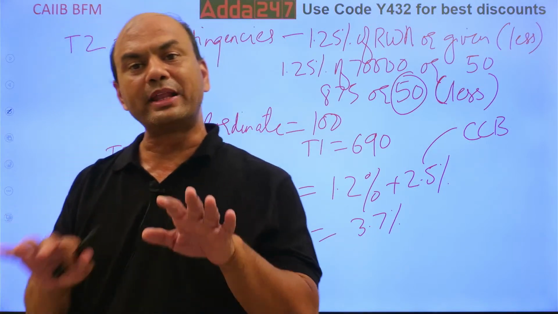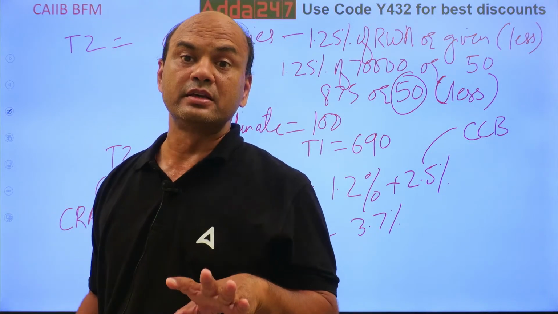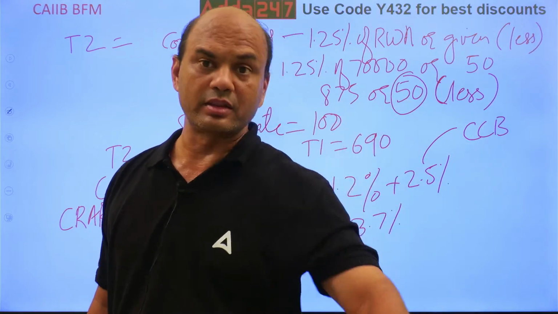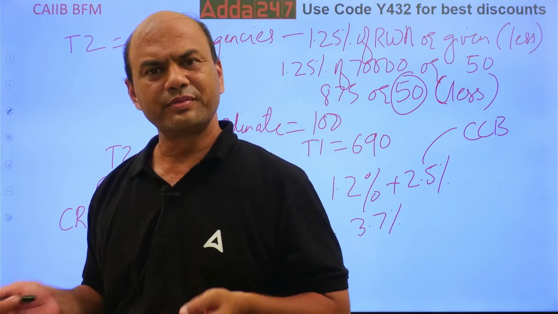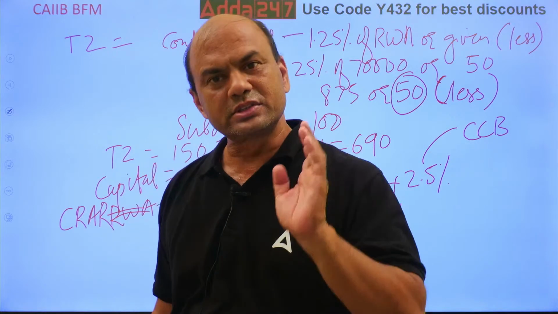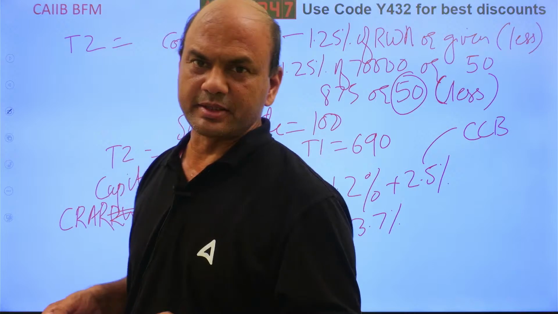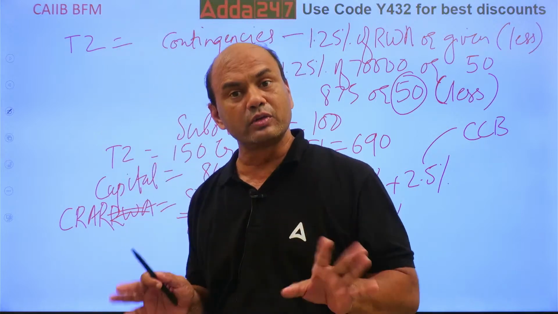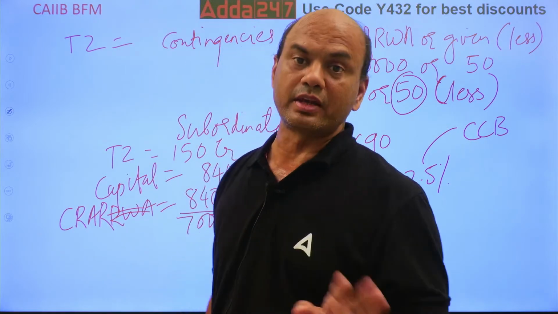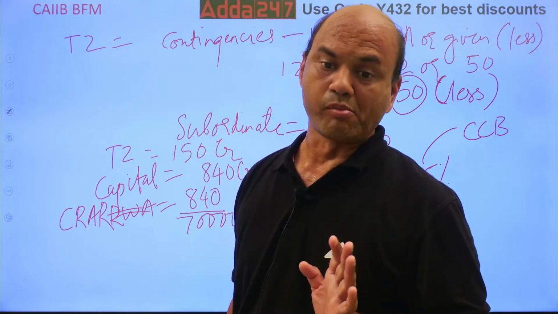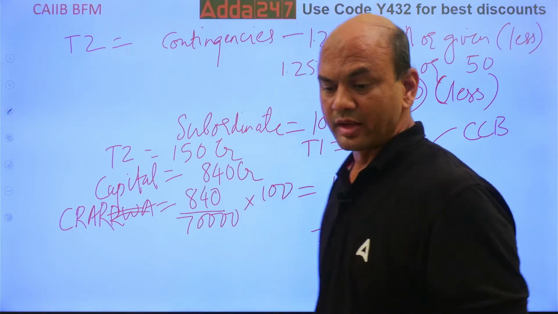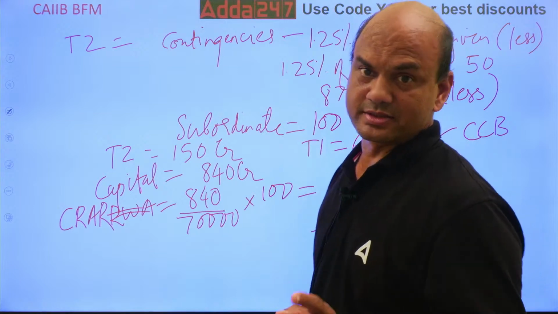I know we try to balance, isn't it? CCB tier 1, so this will be tier 2. No, it includes tier 1 only. Both CCB and CCCB will include tier 1 only. They will never include tier 2. Clear? Don't mix these things.